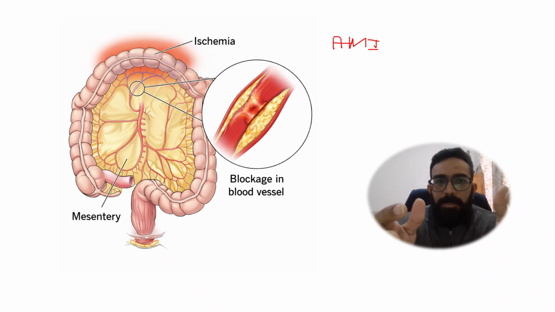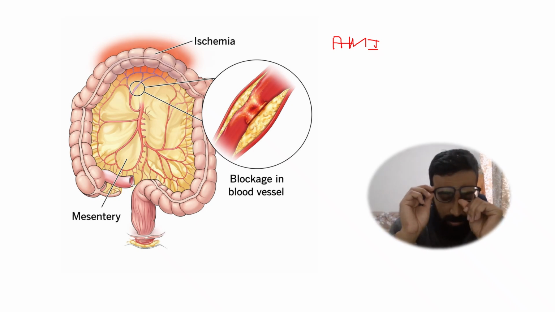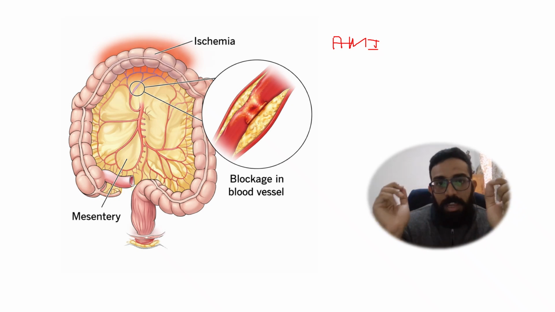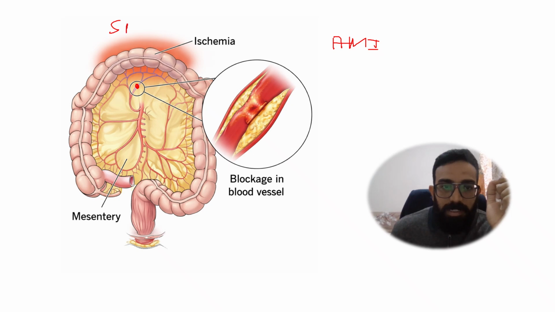So there is a thrombus which has become an embolus, and that embolus has got lodged somewhere in one of the branches of the SMA. What is SMA? Superior mesenteric artery. Because of this lodging, a part of the intestine becomes ischemic. So this is acute mesenteric ischemia.